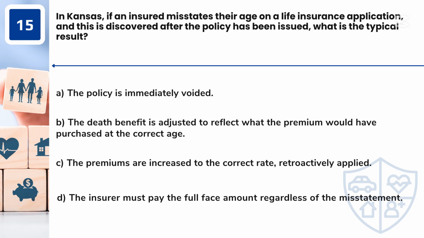Question 15. In Kansas, if an insured misstates their age on a life insurance application, and this is discovered after the policy has been issued, what is the typical result? A. The policy is immediately voided. B. The death benefit is adjusted to reflect what the premium would have purchased at the correct age. C. The premiums are increased to the correct rate, retroactively applied. D. The insurer must pay the full face amount regardless of the misstatement.